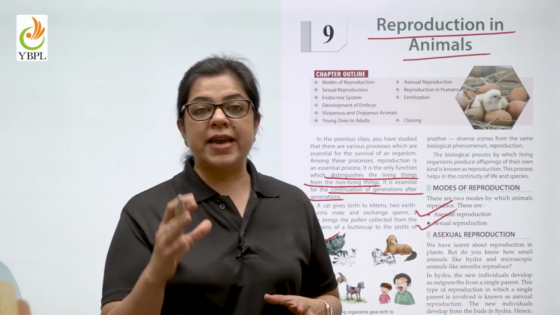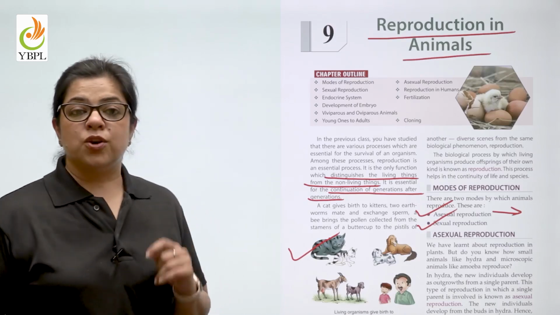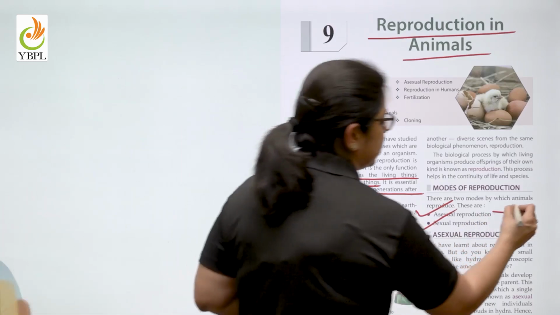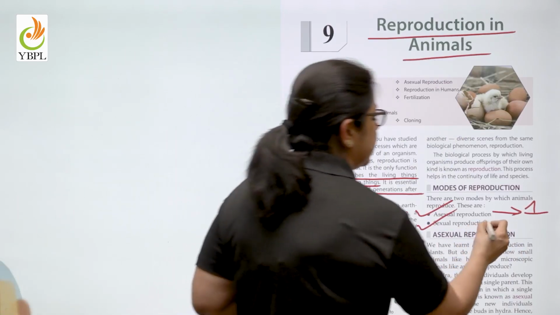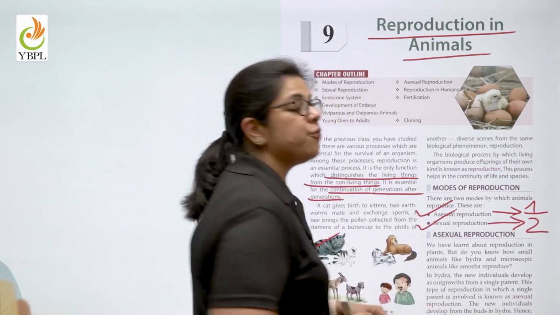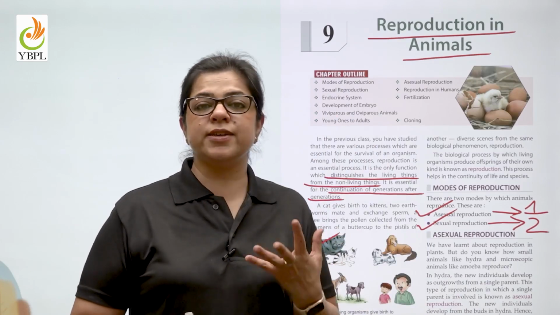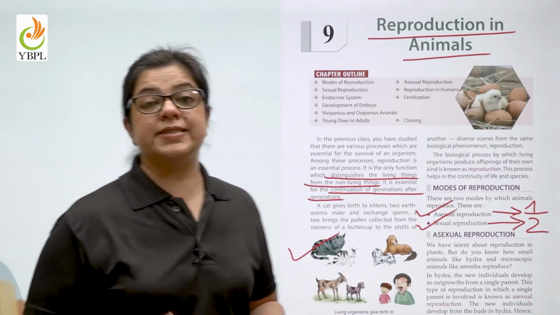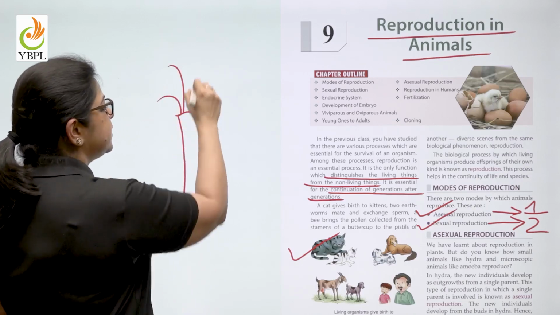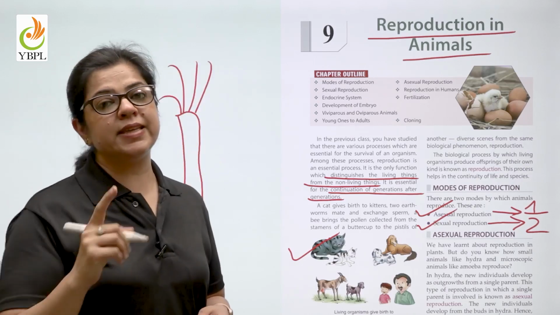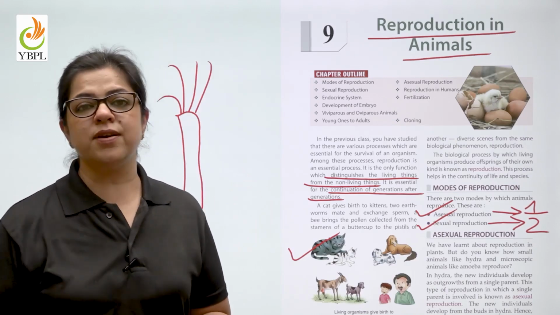Now, talking about asexual reproduction. Asexual reproduction requires the participation of only one parent, whereas sexual reproduction involves the participation of two parents, the mother and the father. So, asexual reproduction, a simple example is that of Hydra. We have learned this in reproduction in plants in the previous class. Today, let us understand the reproduction in Hydra once again.